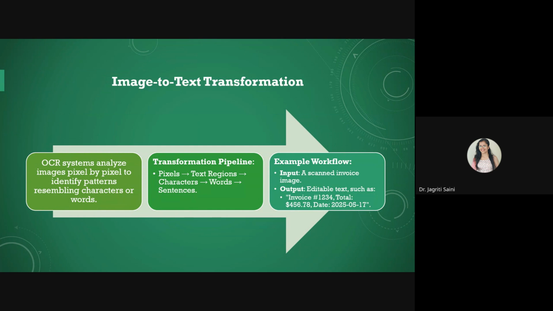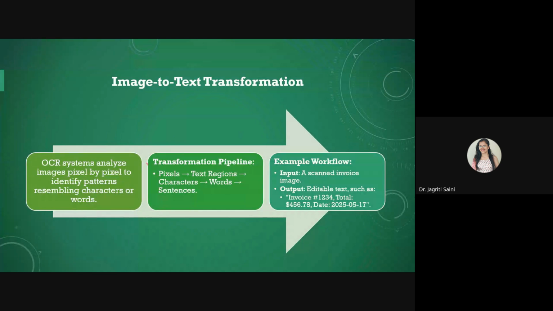The idea here is to do image-to-text transformation with OCR, and for this we first try to analyze image pixels to identify some patterns that resemble characters. Many of you might have done character recognition type case studies. They are some of the most basic case studies people learn while working on deep learning models. Those character recognition case studies are based on the pattern that resembles certain characters, and based on that only the predictions are made. So this is the context here also.